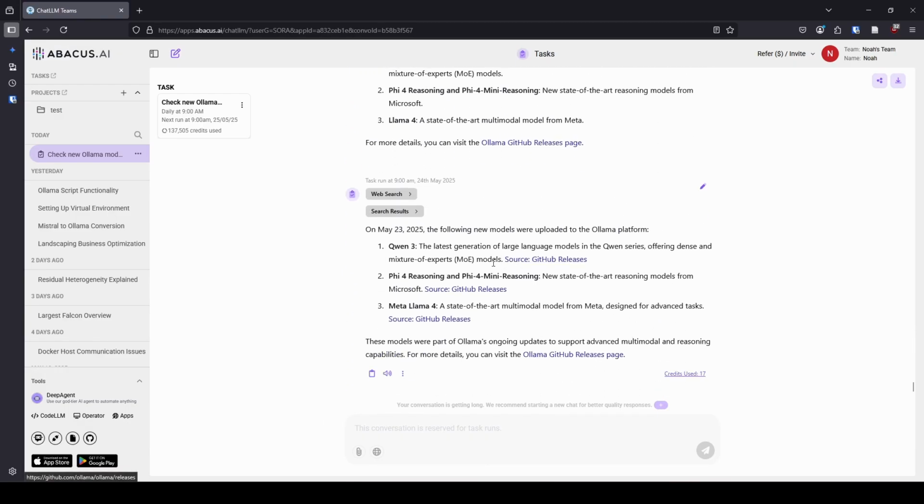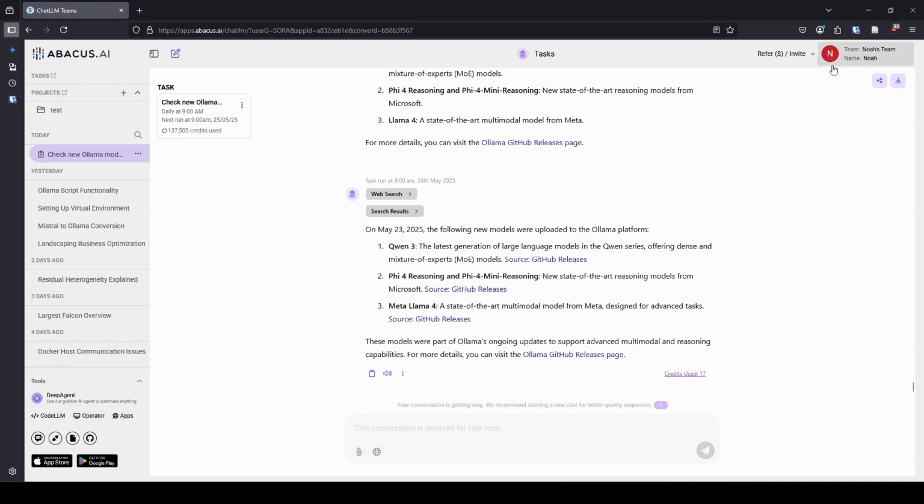But for some reason, the way I've set up this task doesn't seem to actually get the right information every single time. This is, in my opinion, a prompt issue. Not really an issue with the task. It's an issue with the prompt. So if I cared more, I would go back and fix it, but I don't really care that much, so I'm probably not. That's just my honest opinion on that.